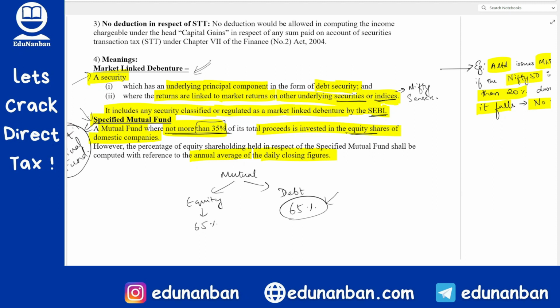However, both are traded in the stock exchange. For this mutual fund, daily NAV will be calculated, and the market linked debenture can be bought from the stock exchange.